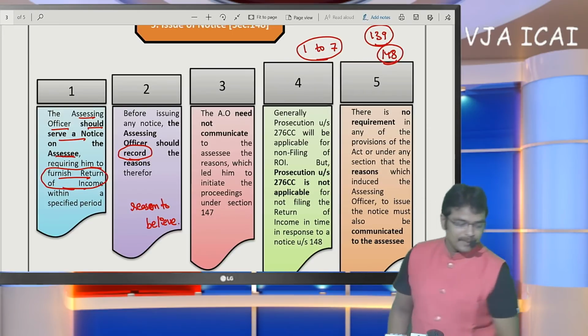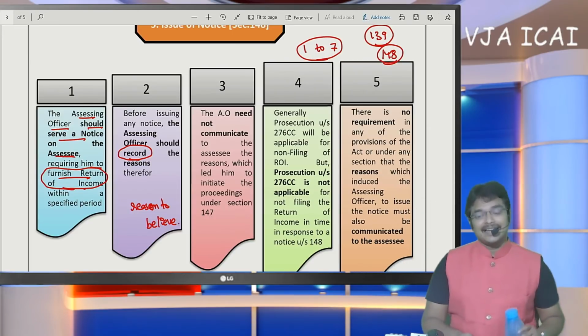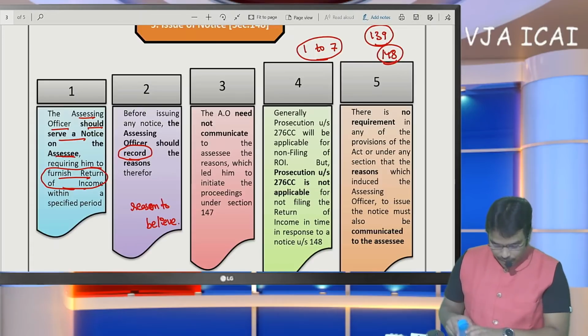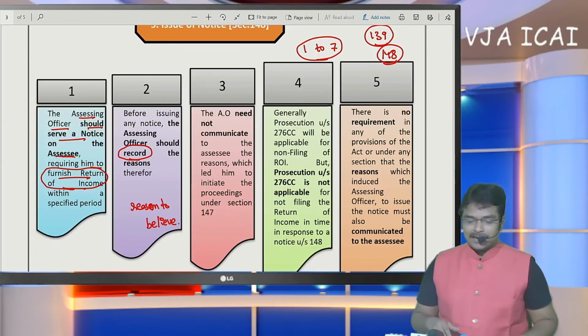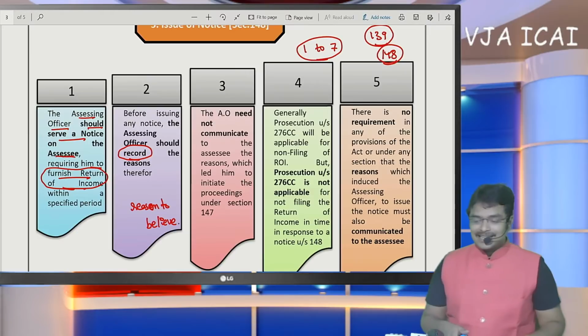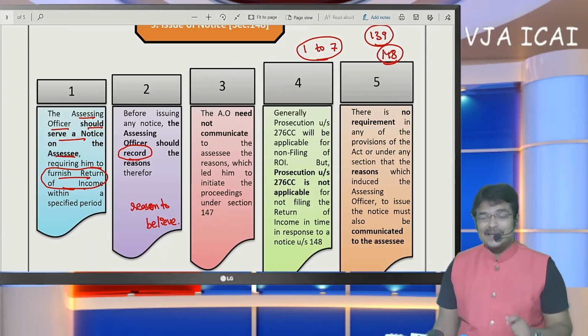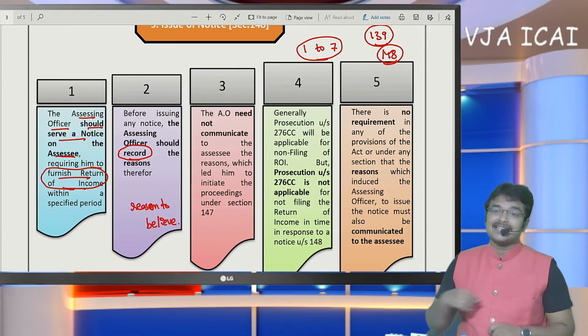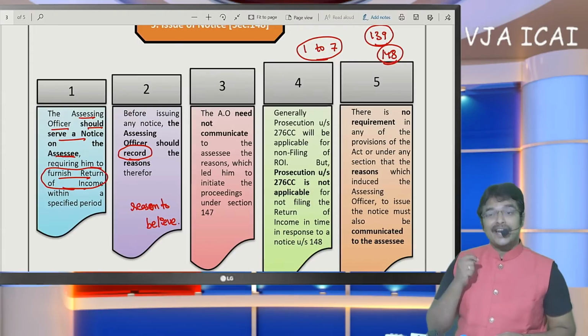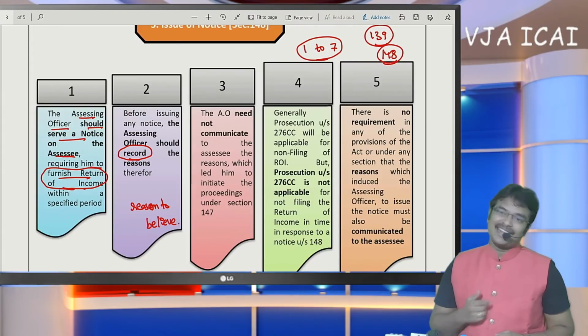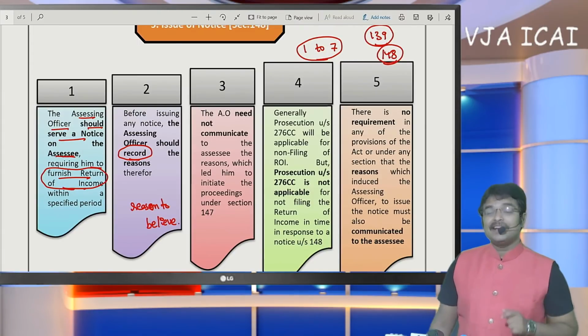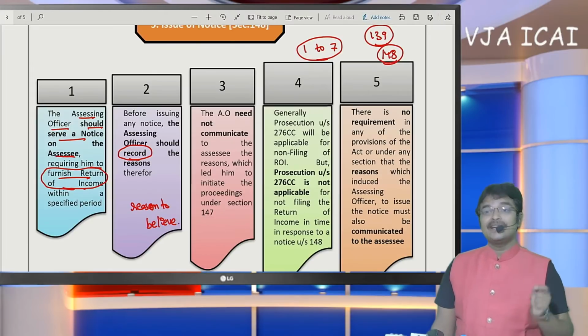The prescribed period given is generally 30 days or 35 days, whatever it may be. They are going to give a time period to the SSE to file his return of income. Even if the SSE has earlier filed his return of income, upon issuance of an income escaping assessment notice, the SSE is required to furnish a return of income again. Same ITR forms, but the thing to be remembered is that the SSE should disclose such escaped income also.